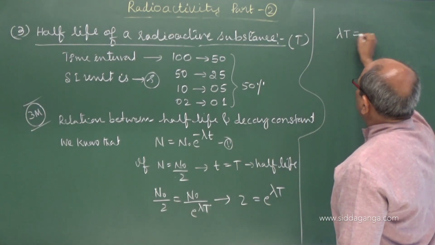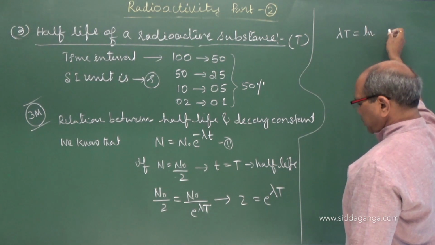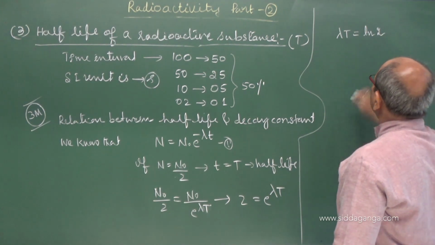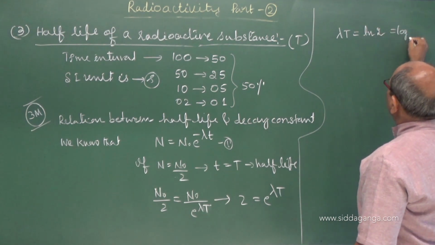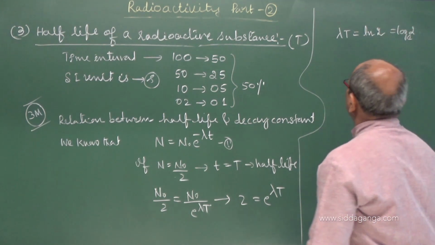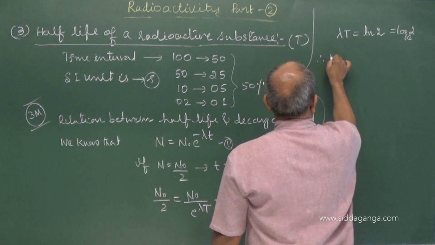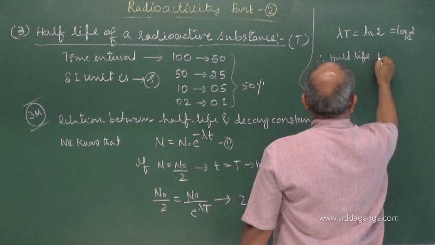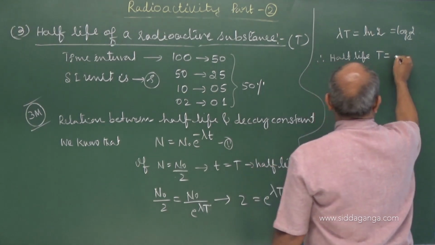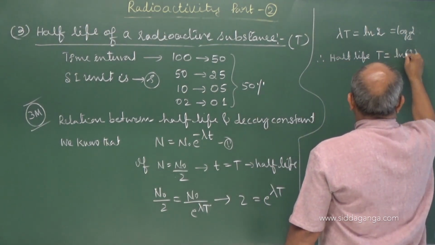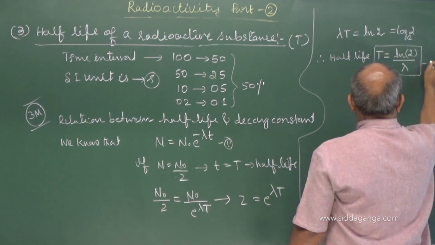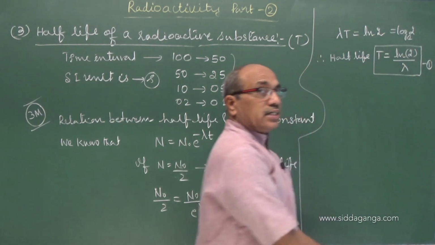Lambda T is equal to ln 2. That means log to the base e of 2, ln 2 we are writing. Therefore, half-life T is equal to ln 2 by lambda is one relation. Sometimes you need that equation directly in the entrance examination.